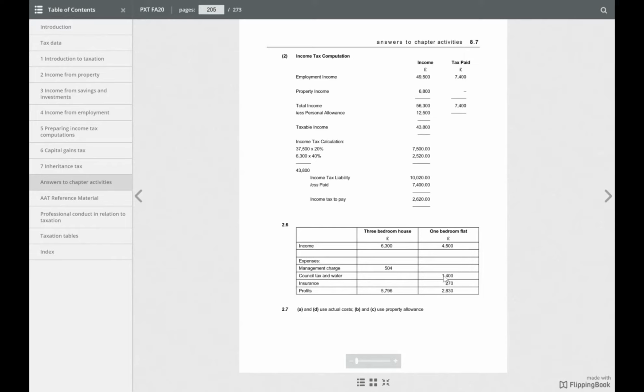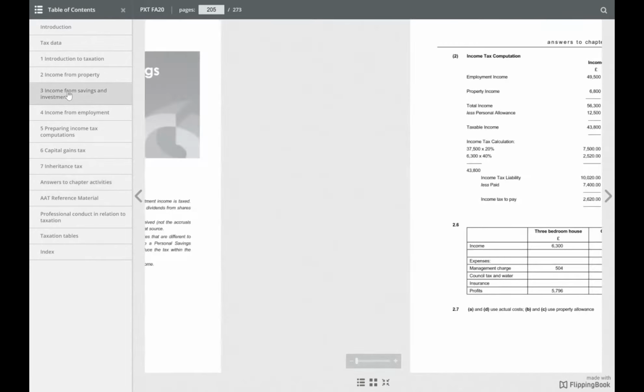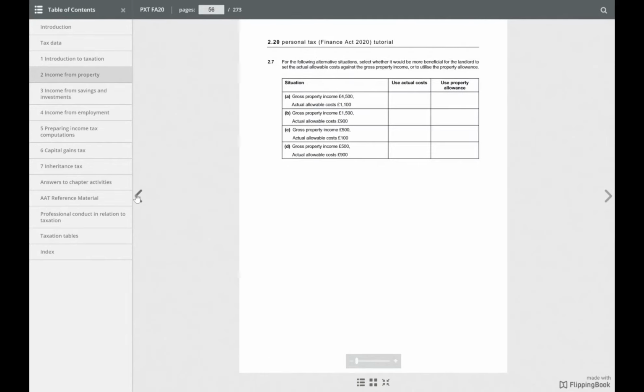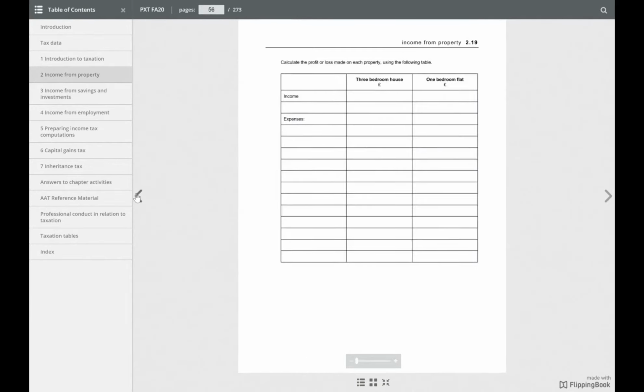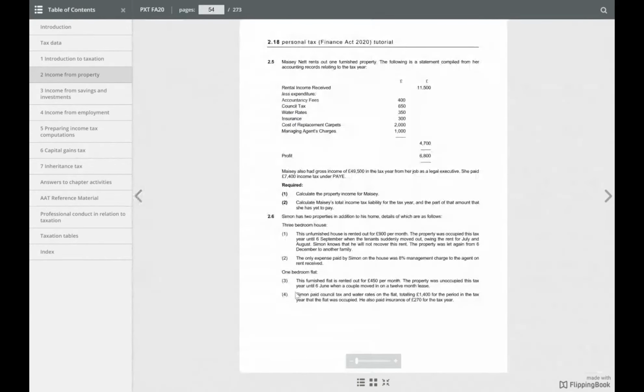Okay, for the one bedroom flat, let's see that. The one bedroom flat is 450 a month. The property was unoccupied this tax year until 6th June when a couple moved in on a 12-month lease. So we need to calculate the 450 per month from 6th June.